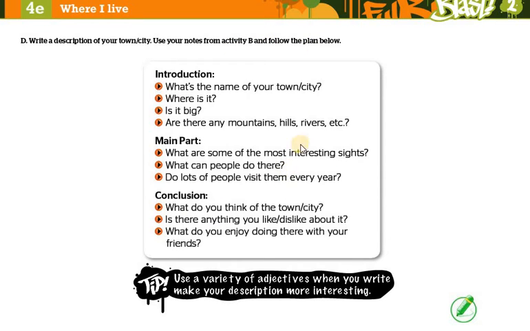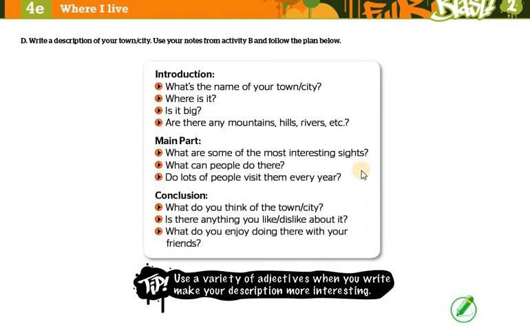So here, it's like a plan, an outline, if you would like to call it. In the introduction, what's the name of your town or city? Where is it? Is it big? Are there any mountains, hills, rivers, etc.? So this is about the introduction. When you finish, you go to a new line and you write the main part. What are some of the most interesting sites? The sites or the places that you can go sightseeing in your city.